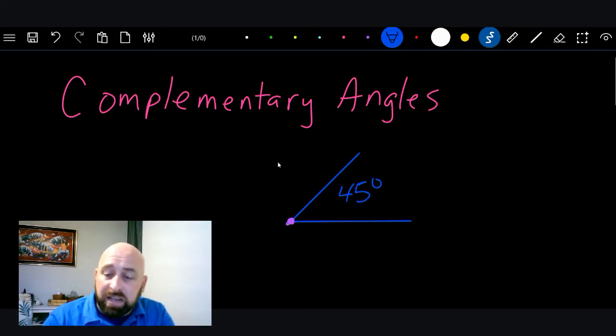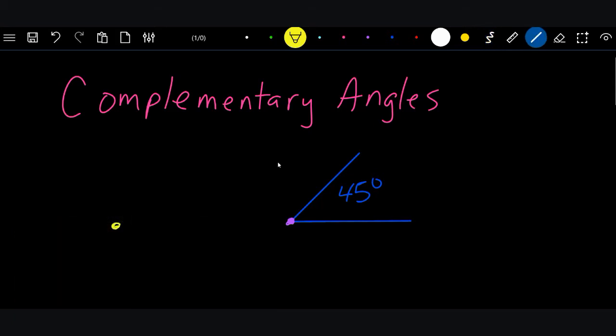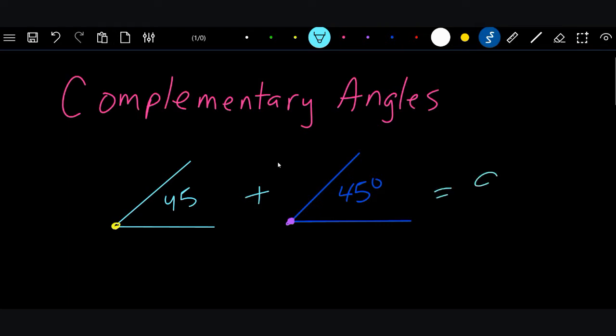If I have a second angle that also equals 45 degrees, when I add those two angles up, I get 90 degrees. Those are complements. When two angles equal 90 degrees, they are called complementary angles.